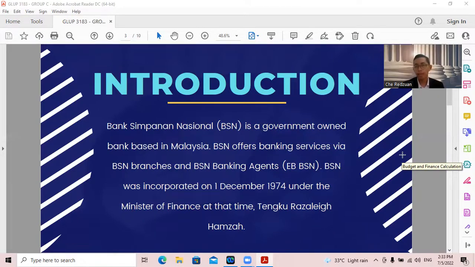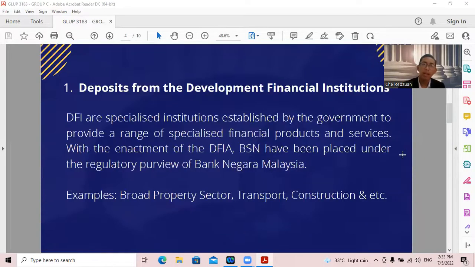Basically, BSN stands for Bank Simpanan Nasional. It is a government-owned bank based in Malaysia. BSN offers banking services via BSN branches and BSN banking agents. BSN was incorporated on 1 December 1974 under the Minister of Finance at that time, Tengku Razaleigh Hamzah. And there are several parts from which the bank obtains deposits